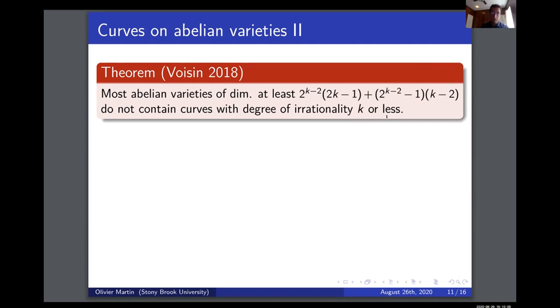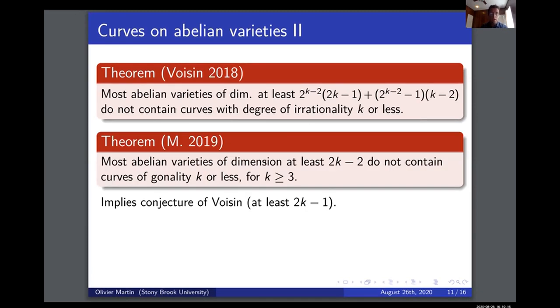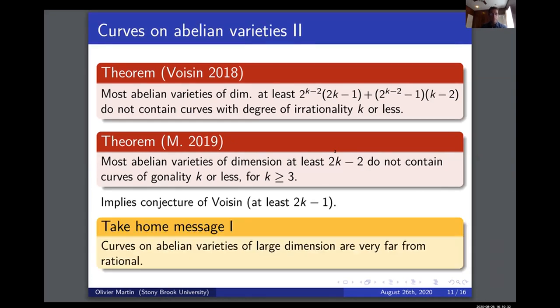But the bound that she gets, as you can see, is quite a bad bound, and she conjectured that you can do better, that there's a linear bound. This is something that I proved in 2019. If you look at an Abelian variety of dimension at least 2k minus 2, then most of them will not have curves of gonality k or less. So in particular, this implied Voisin's conjecture. Her conjecture was 2k minus 1, so I just shaved off a 1 from her conjecture. The take-home message is that curves on Abelian varieties are far from being rational, and basically the larger the Abelian variety, the further from rational they seem to be.